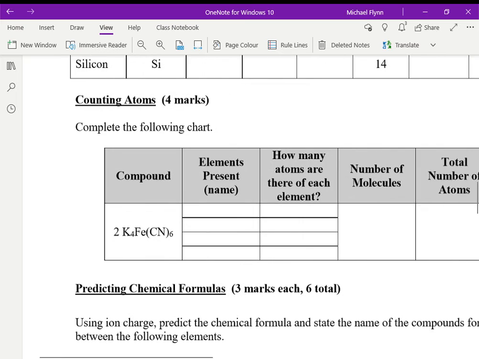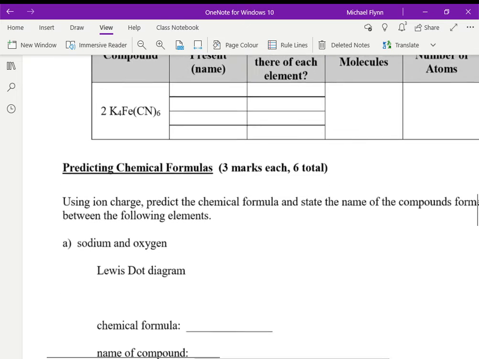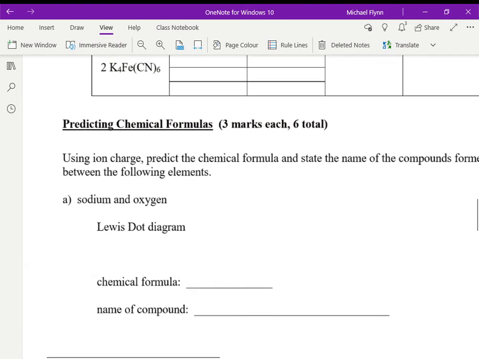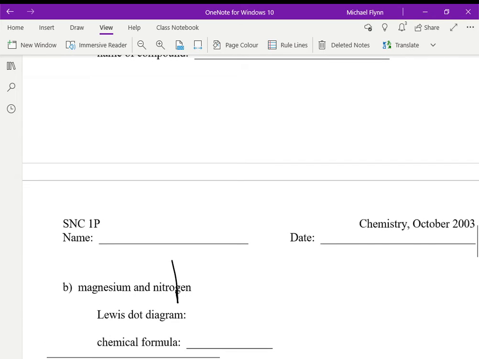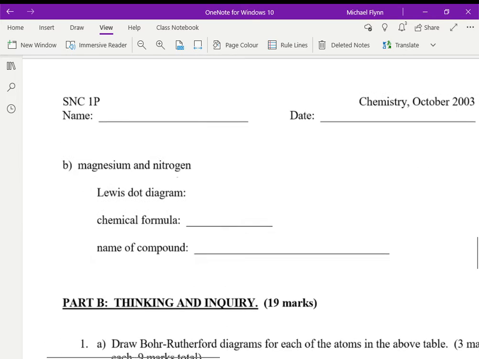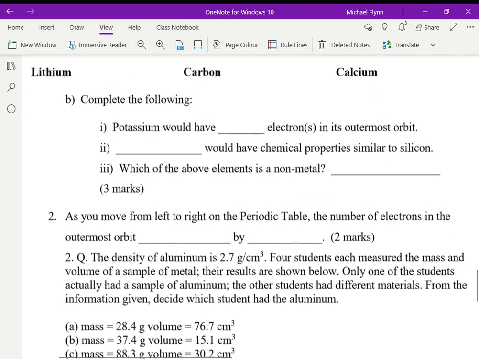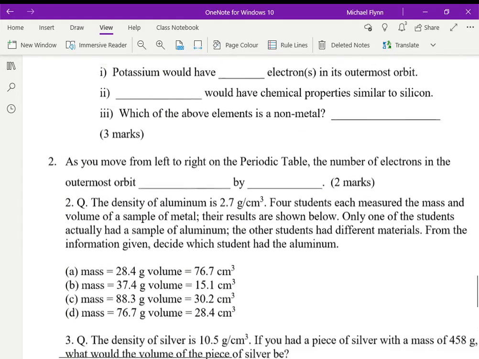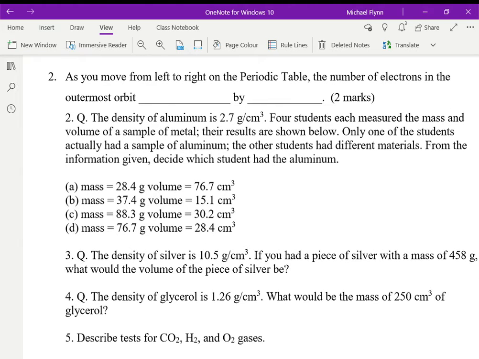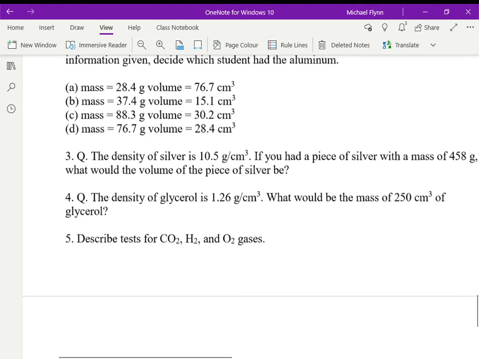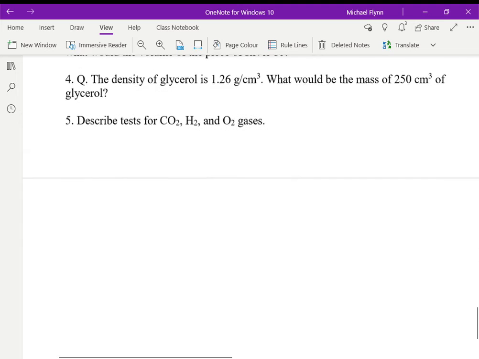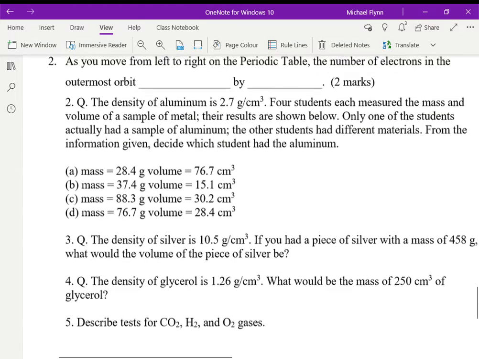All right, counting the atoms. We did that recently, so make sure you can do that. Dot diagrams, a chemical name and chemical formula. Okay, dot diagrams, Rutherford-Bohr diagrams. Okay, fill in the blanks. Density problem. In fact, these are some of the same ones we did on the assignment, but it is a review exercise. Okay, and that's it.